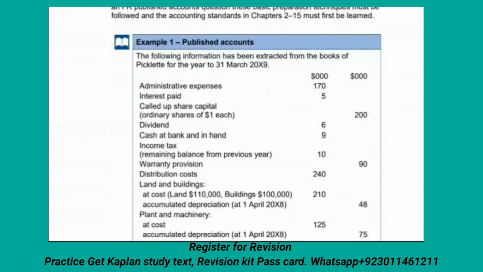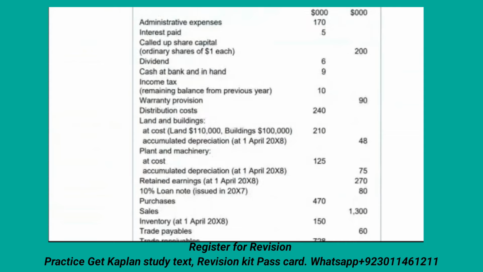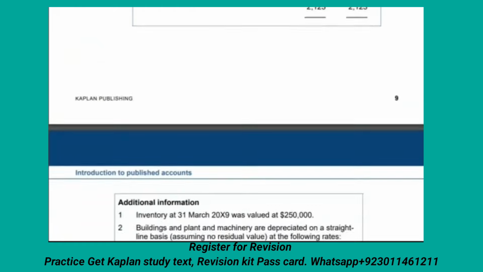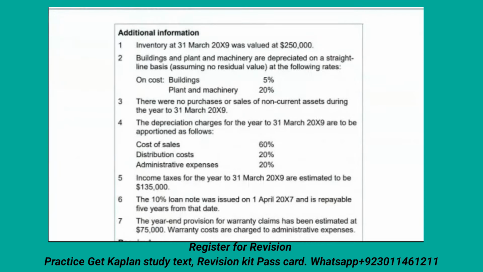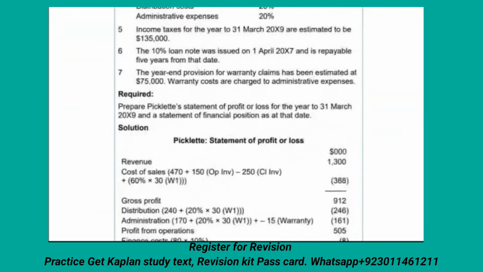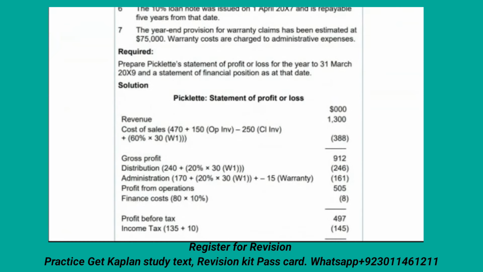Again, this is an example. They have mentioned that the following information has been extracted from the books of accounts at 31st March. This is like a trial balance. You have to create the statements according to the format we just went through above, incorporate all the adjusting entries and additional information according to cost of sales, then summarize and make a solution.